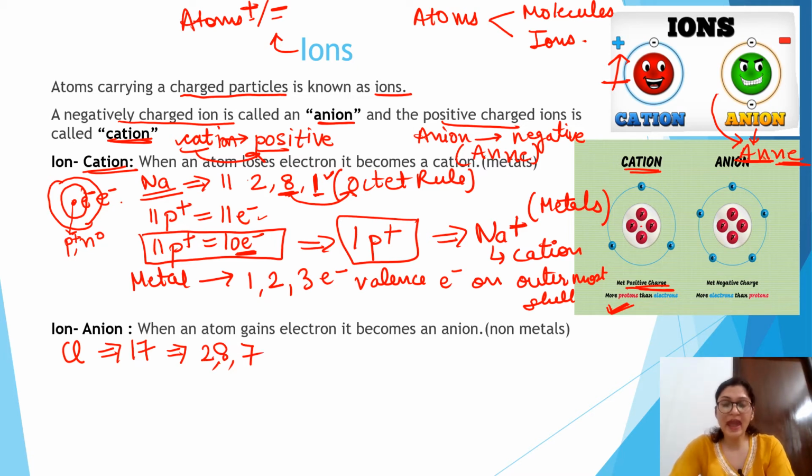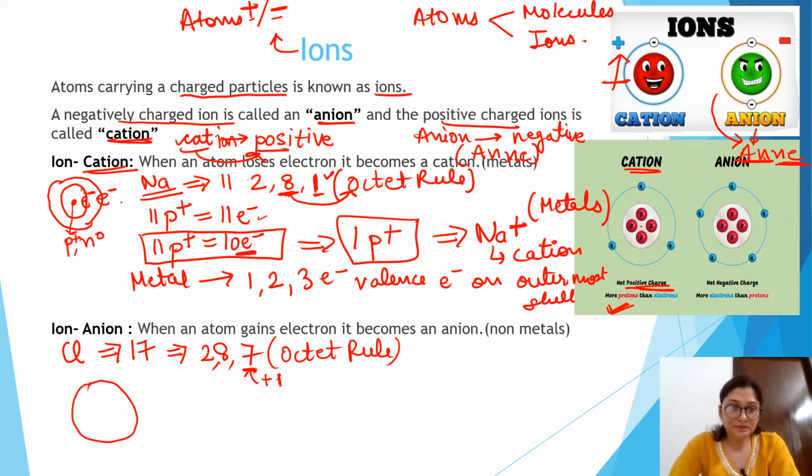So if every element in this world wants to achieve stability, how does chlorine achieve stability? How can it follow the octet rule? When it gains 1 electron, so that in the outermost shell it becomes 8 electrons. If it gains 1 electron, then here it becomes 8, right? In chlorine,